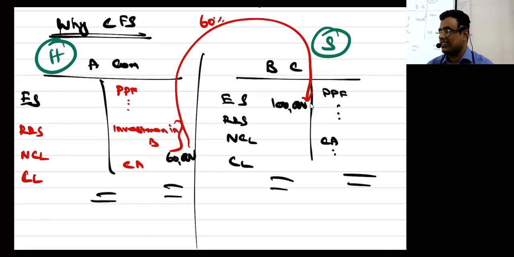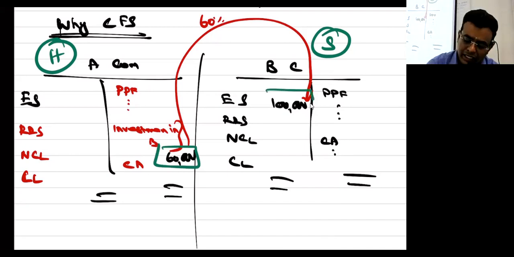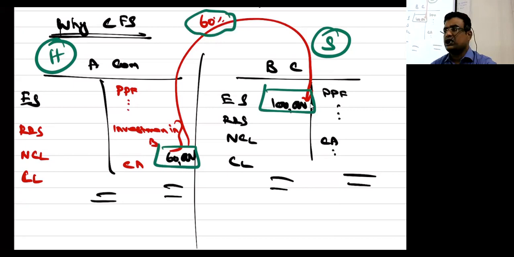Here a lot of other things are involved. Now, investment in S Limited. I have investment in S Limited's share capital. Do you agree with me? 60%. So H Limited is controlling S Limited. S Limited is controlled by H Limited. If I control, then I am called the holding. If I am controlled by another person, I am called a subsidiary. Is it clear? This is just like a parent relationship, father-son or father-daughter, mother-daughter, whatever you want to take.